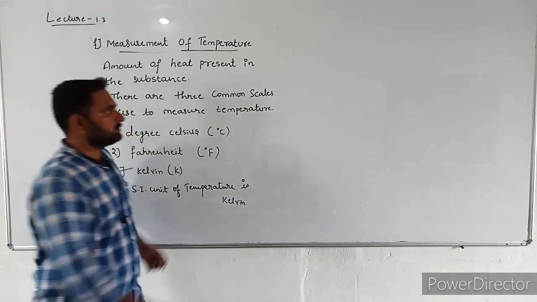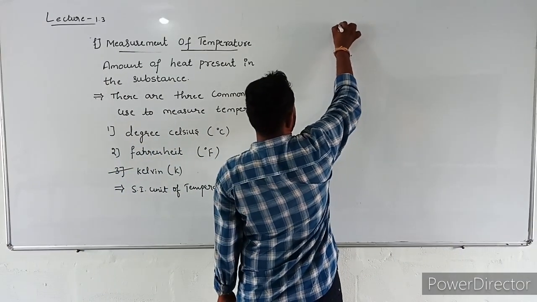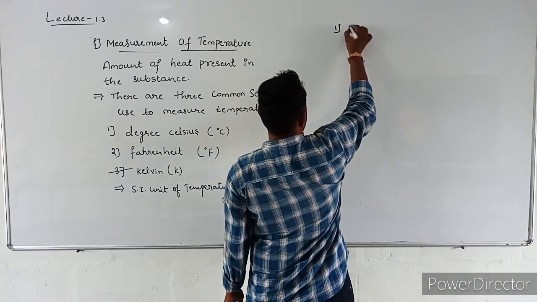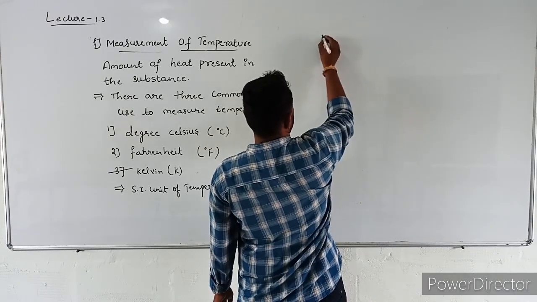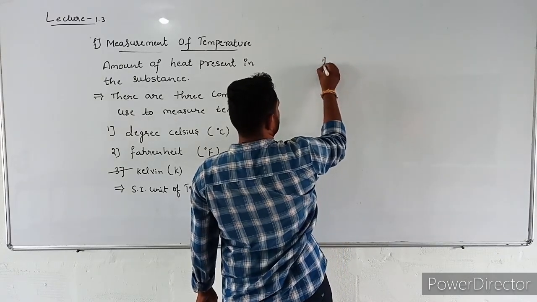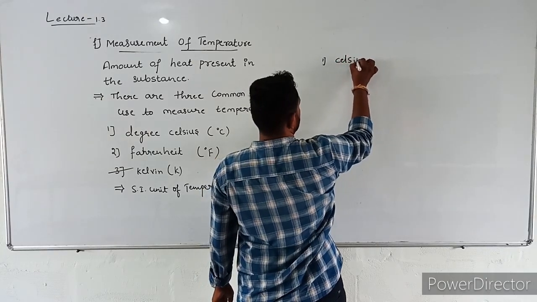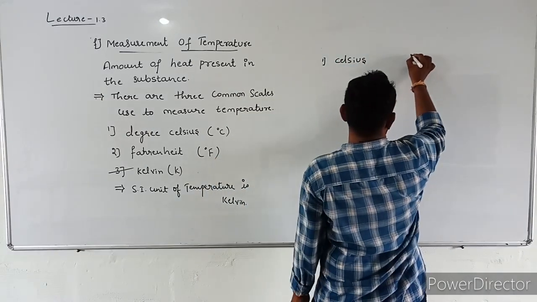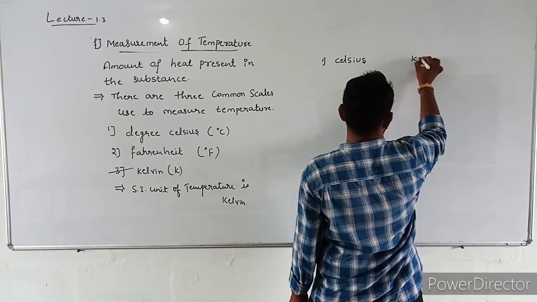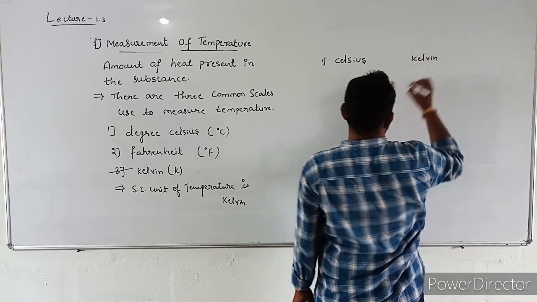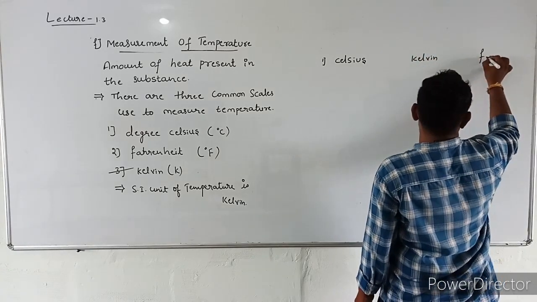Okay. Now the first one is the Celsius scale, the second one is Kelvin, and the third one is Fahrenheit.